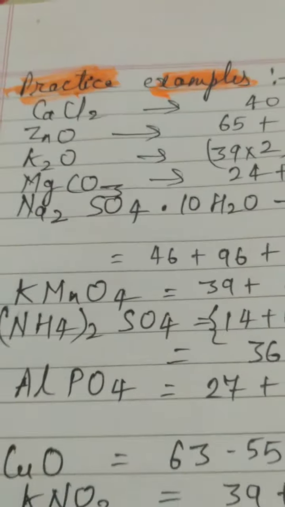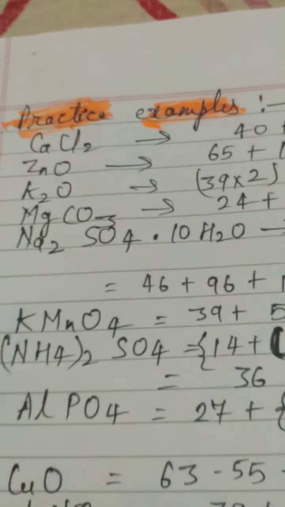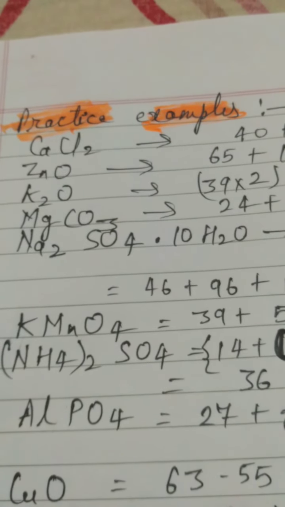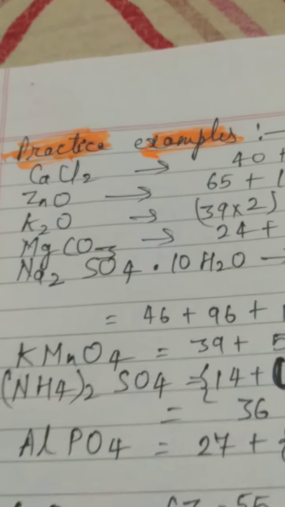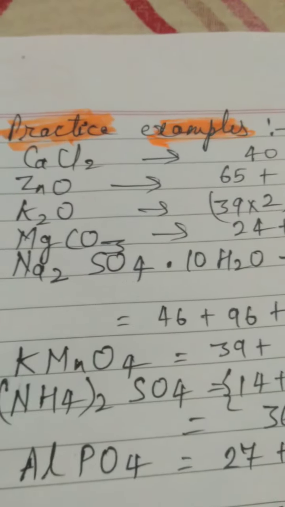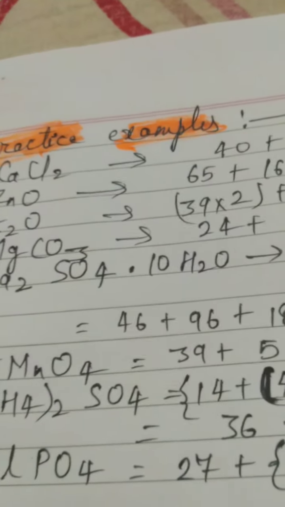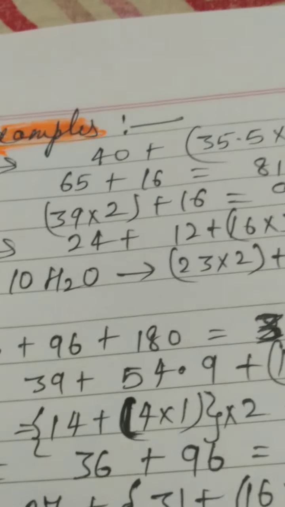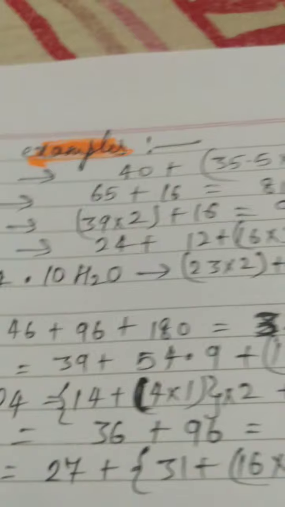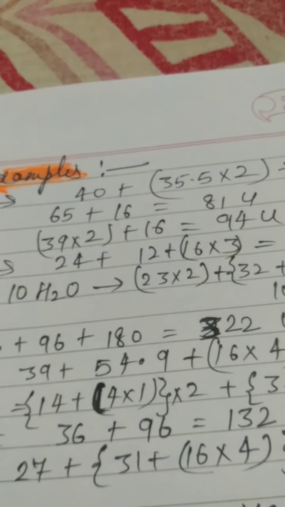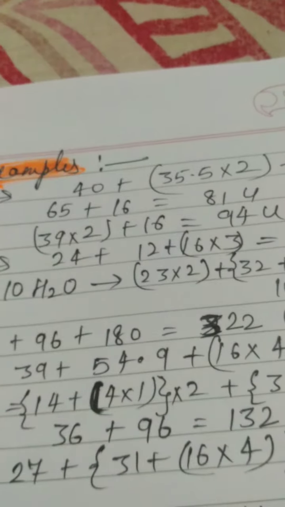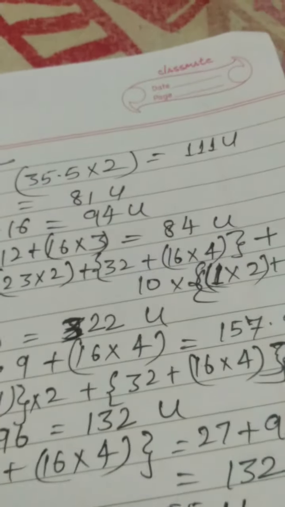For representation, for speaking, for explaining, for understanding, we call this formula unit mass. So, zinc oxide: zinc is a metal, oxygen is a non-metal, and that is how the atomic mass values have been put, because they both are just one atom. Zinc and oxygen both are here just one atom in number, and we have added 65 plus 16.